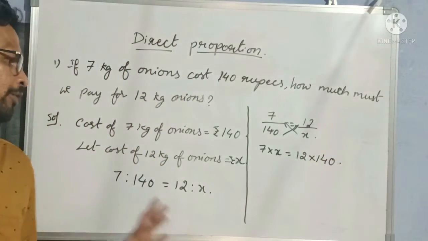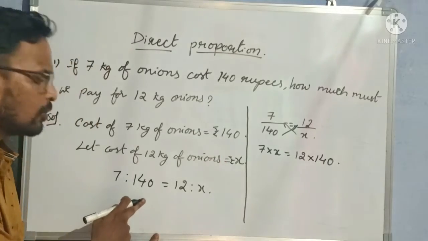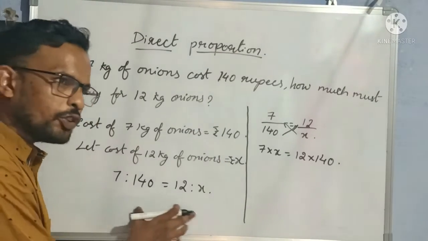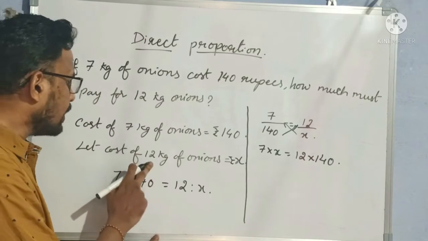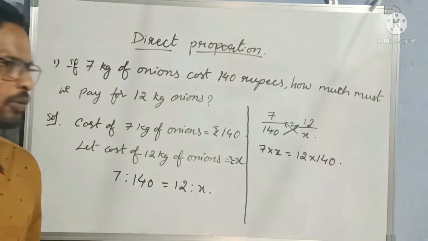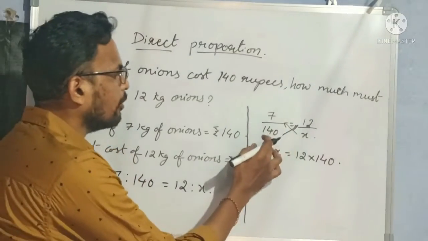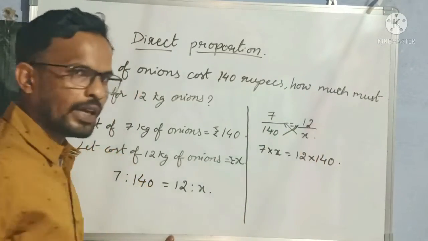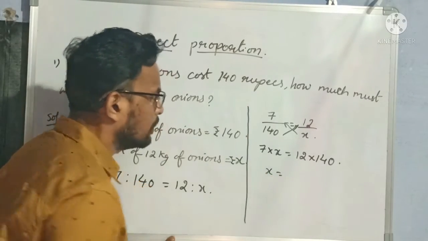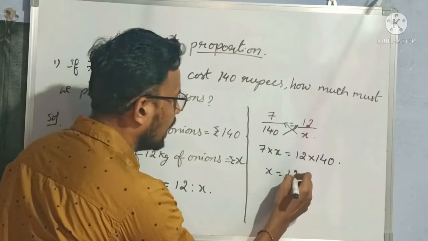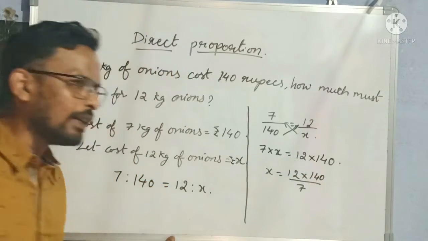Once again, first take the ratio of 7 and 140, that is 7:140. Both ratios should be equal, so in between is the equal to sign, and take the ratio of 12 and x, that is 12 is to x. So the ratio we can write in fraction form as 7 by 140 is equal to 12 by x. Okay. Now 7 into x, now x is equal to 12 into 140 divided by 7.